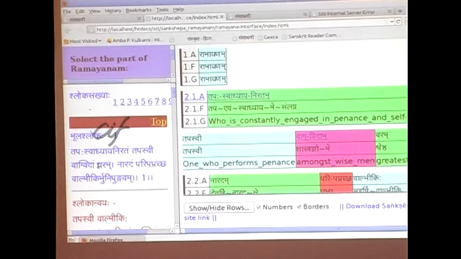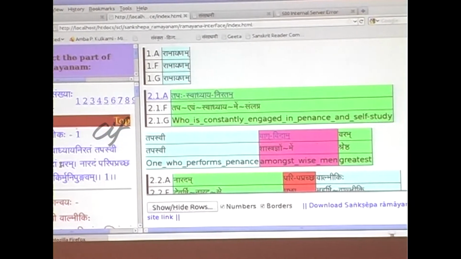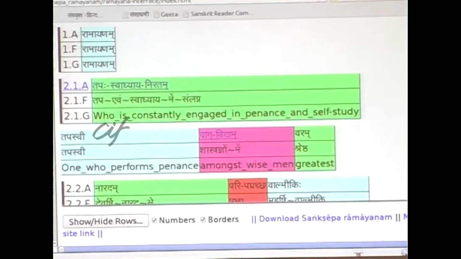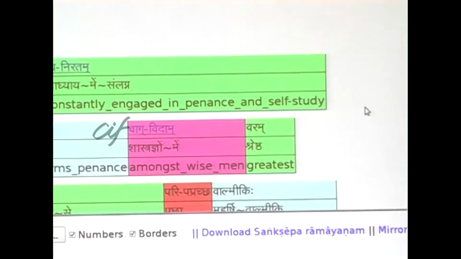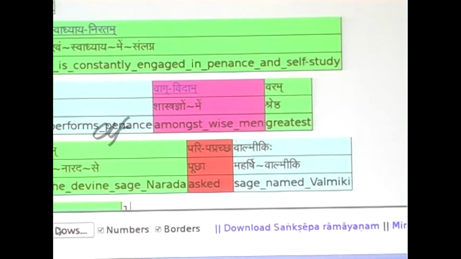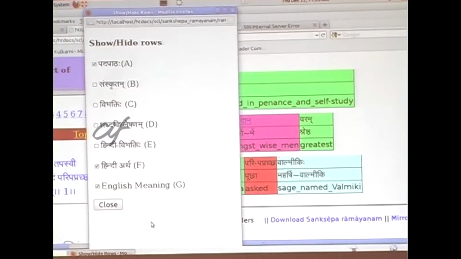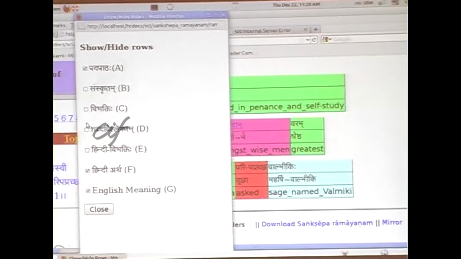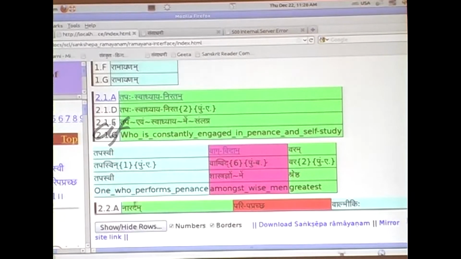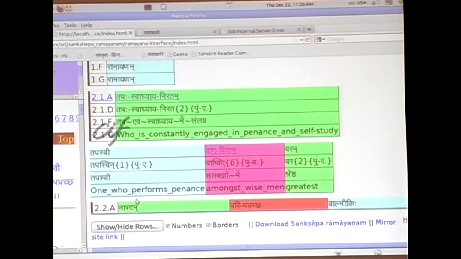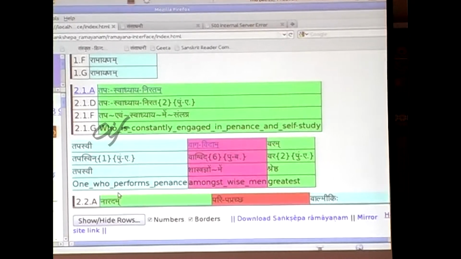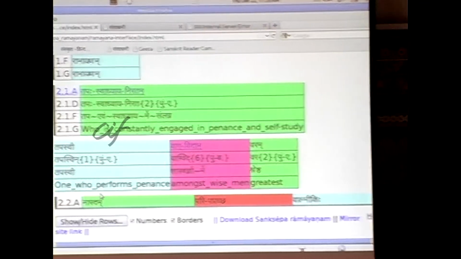So what are these colors? This particular interface will allow you to see the Shabda Vishleshana, and now you will understand the relevance of the colors.